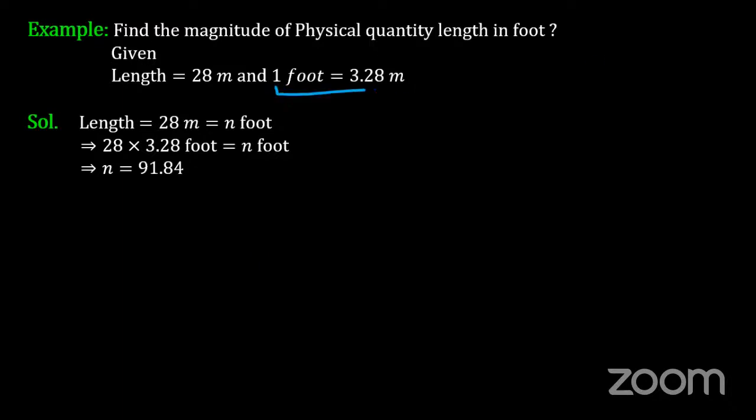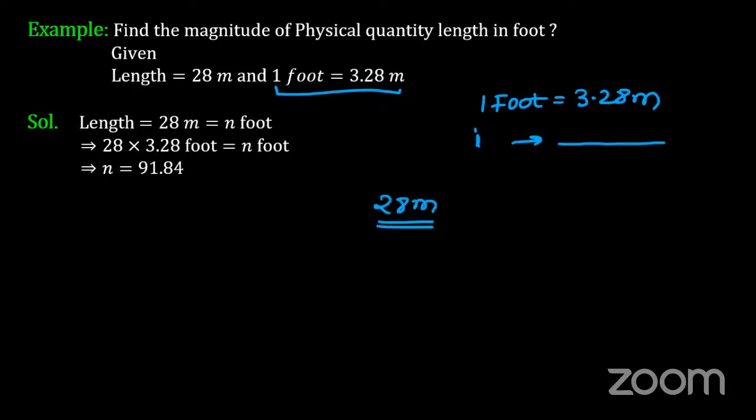See, students, here there is one mistake. See, 1 foot is given here equal to how much? 3.28 meters. It means 1 foot is equal to multiples of the meter. So I can say 3.28 meter is equal to 1 foot. So I will say 1 meter is equal to 1 by 3.28 foot. So just use the unitary method here. So what you need to do? You must use the unitary method here.